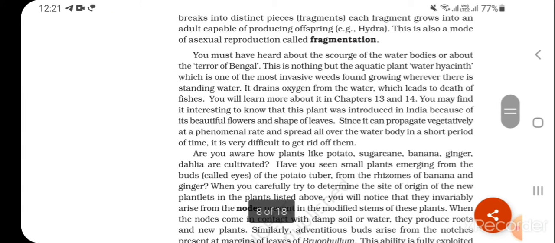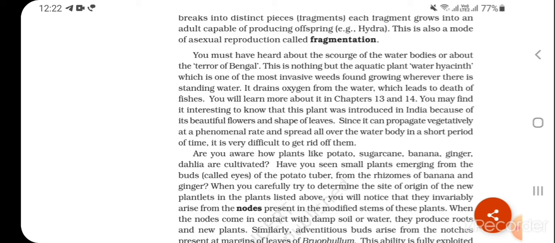You must have heard about the scourge of water bodies or about the terror of Bengal. This is nothing but the aquatic plant water hyacinth, which is one of the most invasive weeds found growing wherever there is standing water. It drains oxygen from the water, which leads to death of fishes. You'll learn more about it in chapters 13 and 14.